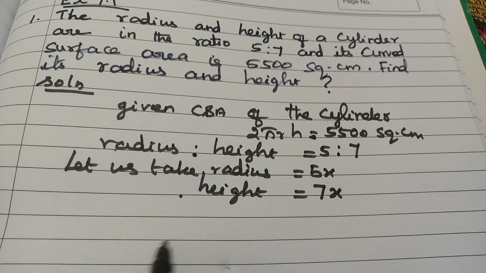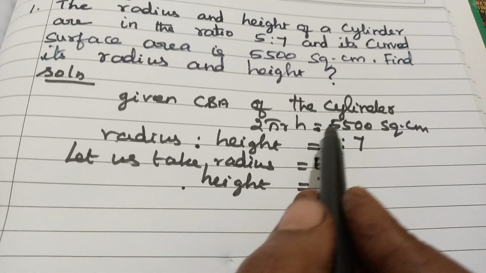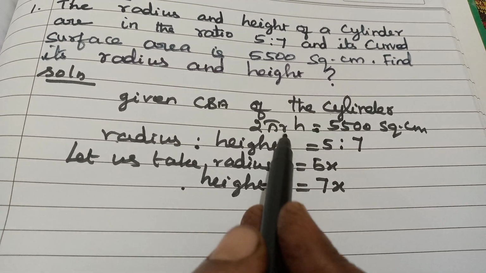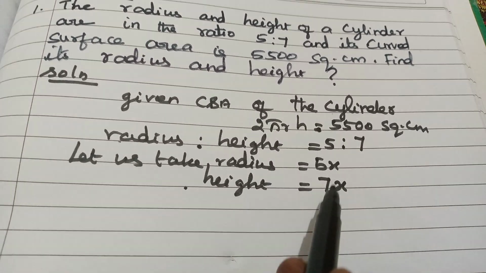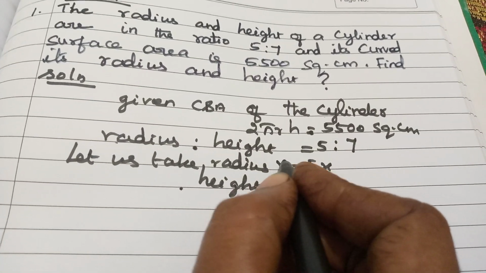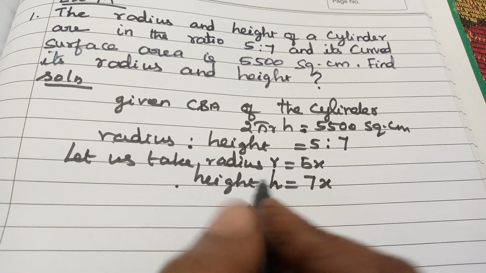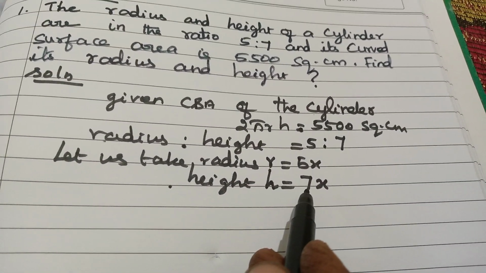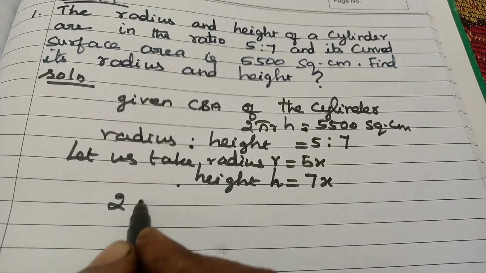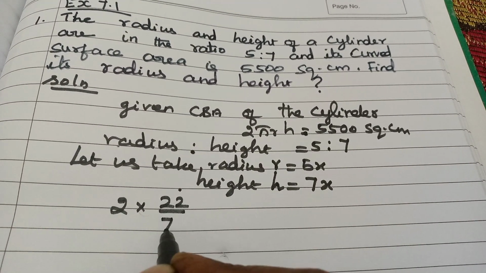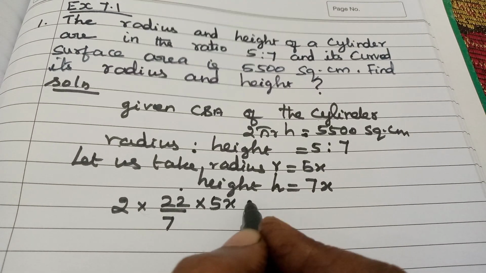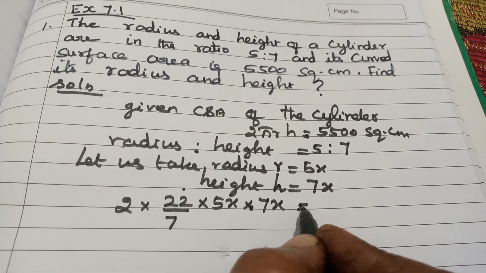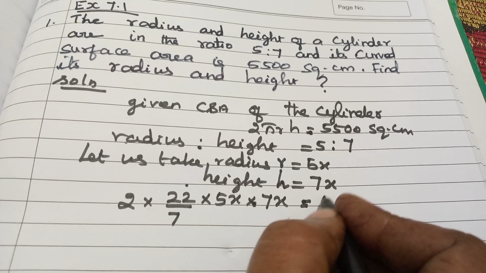Okay, now we have 2 pi r h is equal to 5500. Here we have to substitute r is equal to 5x, height is equal to 7x. So the 2 pi r h formula is there, and in this formula we are going to substitute these values. That is, 2 into pi value we know, 22/7, into r is 5x, into height is 7x, equal to, right side, 5500.